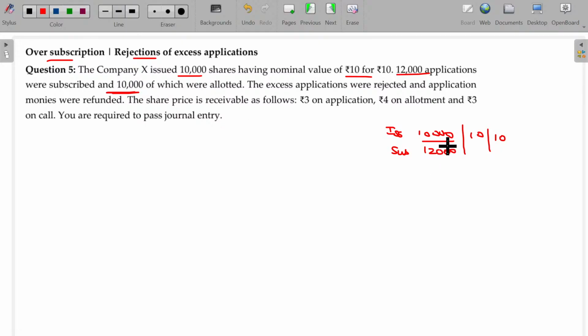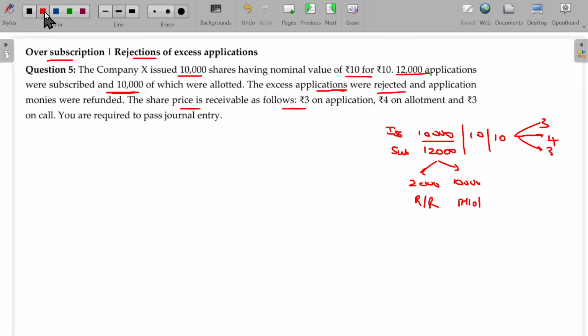So out of 12,000, 10,000 were allotted. The excess application money was rejected. So here 2,000 excess rejected and that application money is refunded. And the balance was allotted fully. The share price is receivable as follows: 3 on application, 4 on allotment, and another 3 on call.